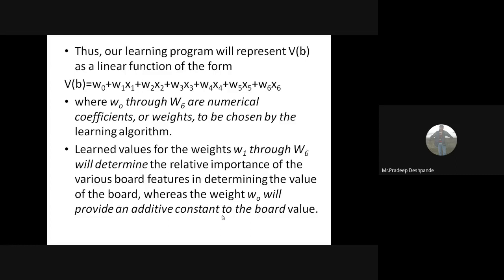If the values of W0 to W6 are given, we can easily write an algorithm to predict the numerical value for the next move.